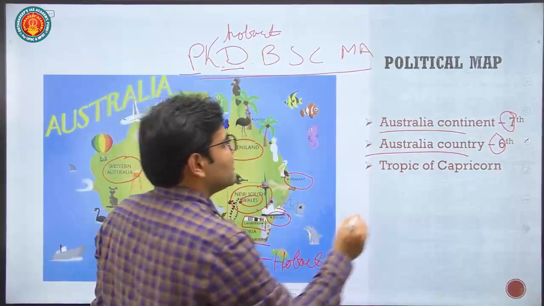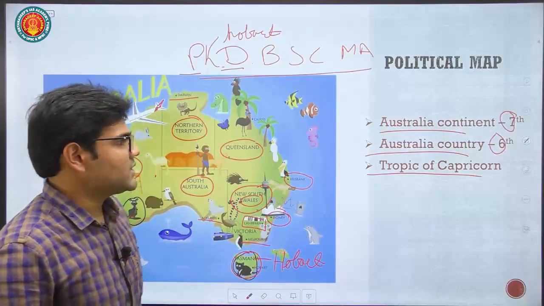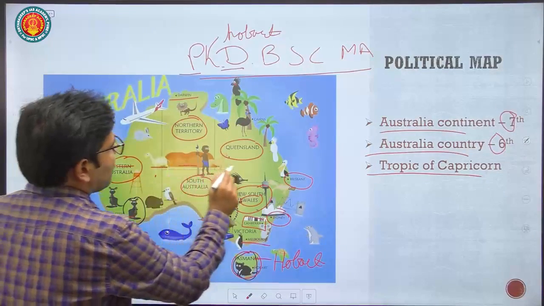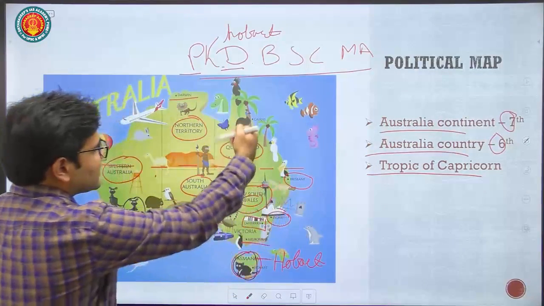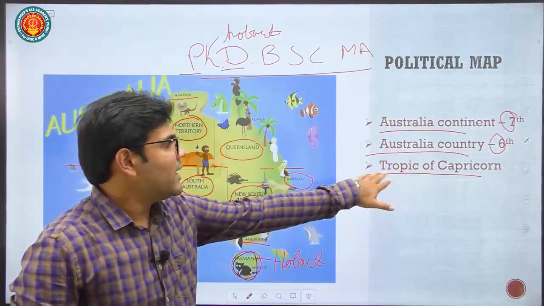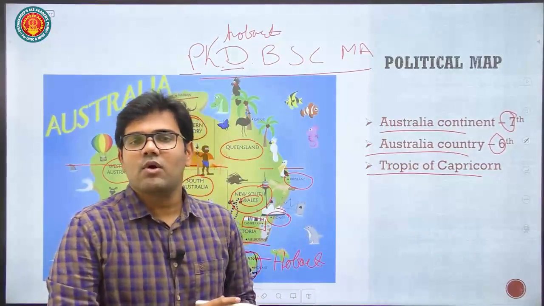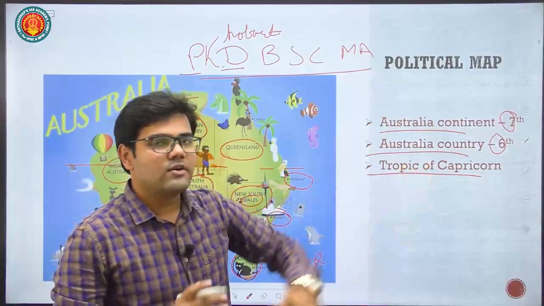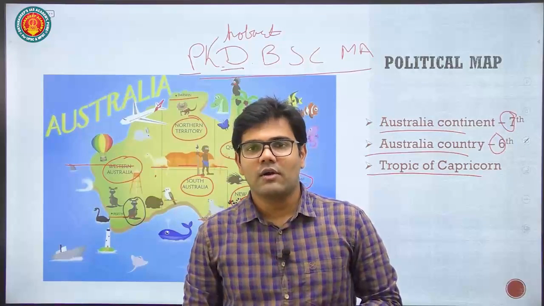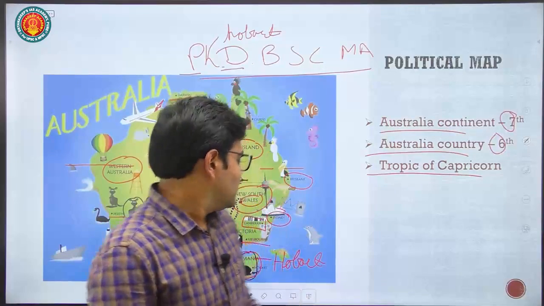Then the important feature of Australia is the Tropic of Capricorn passes almost through the middle of Australia, and it divides the country into two parts. That's a fact we can remember. A question can be asked: from which of the following continents does the Tropic of Capricorn pass? The continent of Australia, the continent of Africa, and the South American continent. From these three continents, the Tropic of Capricorn passes.